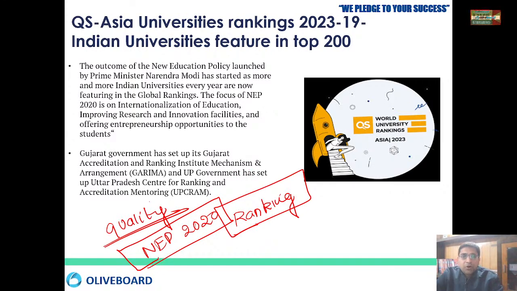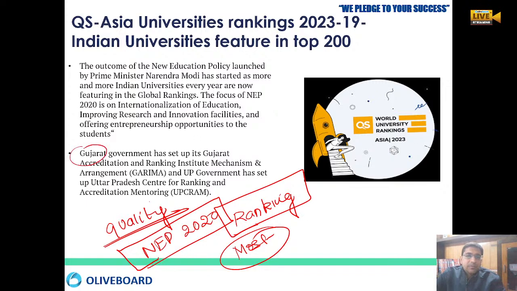So this new education policy has already been launched, and right now it has started implementation in the Indian universities. And in the near future we will be finding more and more universities getting ranked under 200 in the QS ranking. And we all know that most of the states are already running their own special programs for the quality augmentation of the universities.